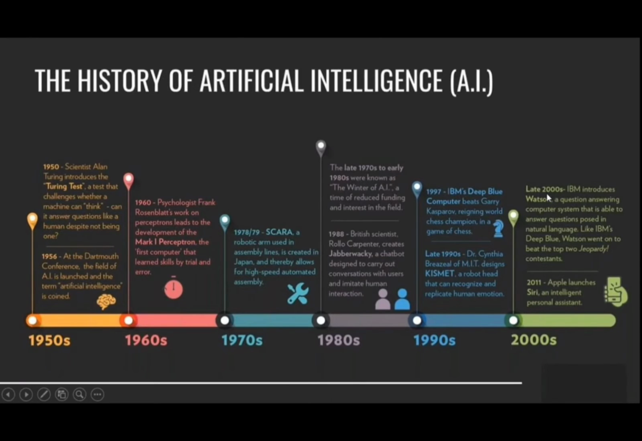And after that, in the late 2000s, IBM introduced Watson, a question answering computer system that is able to answer questions posed in natural language. Can anyone tell me what natural language is? Natural language is the language which we generally talk in our own way, whatever we speak. Programming language, in the sense, is a combination of ones and zeros. And in 2011, Siri was introduced, and it is still continuing. So these are some important points I want to share with you.